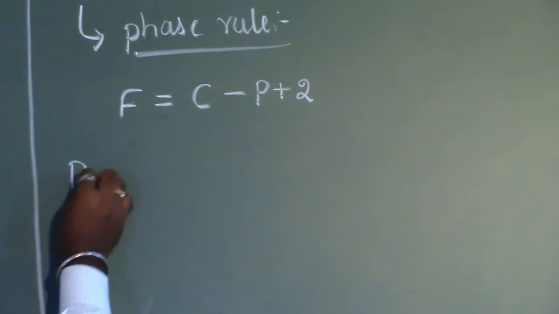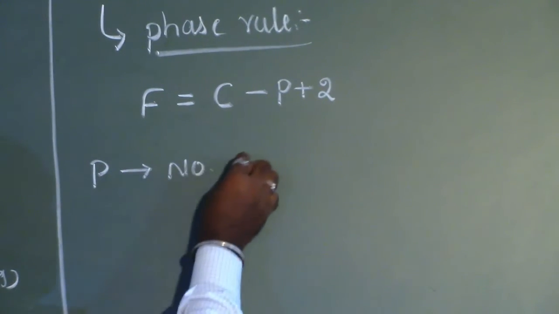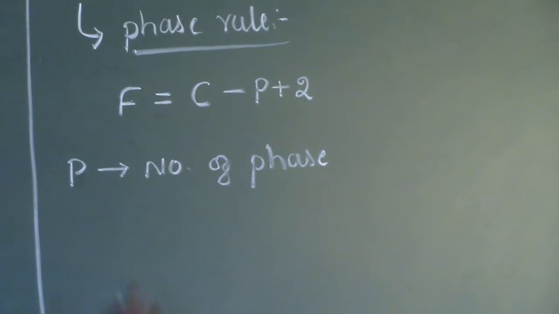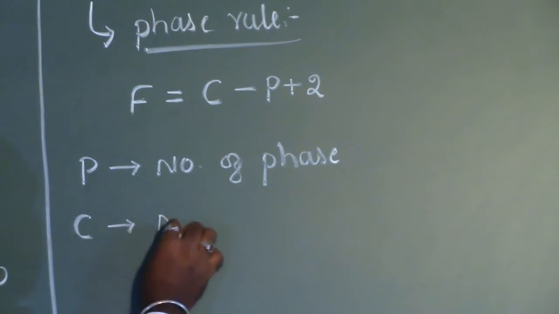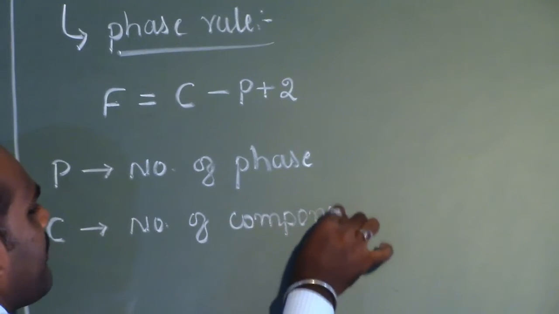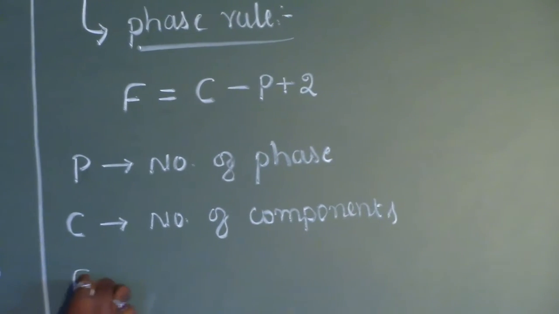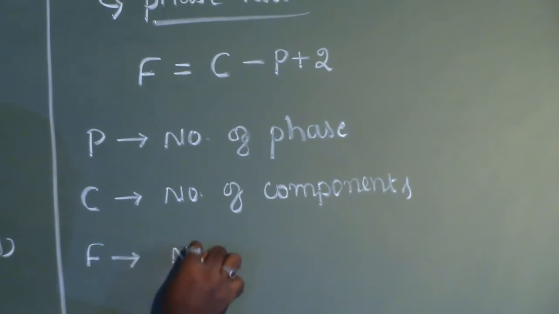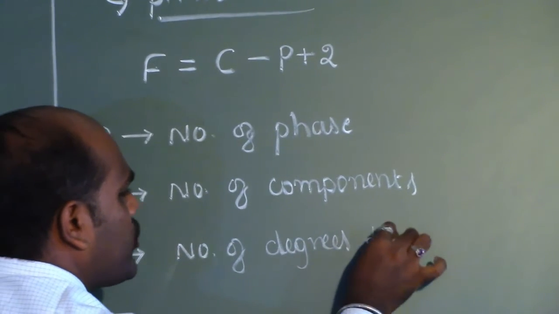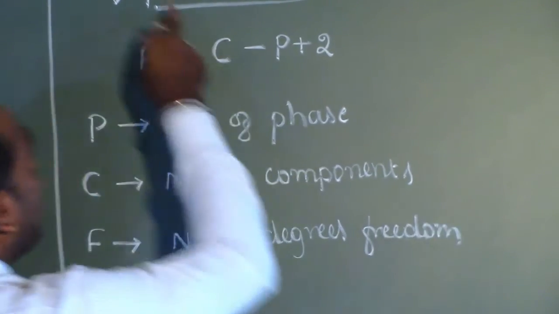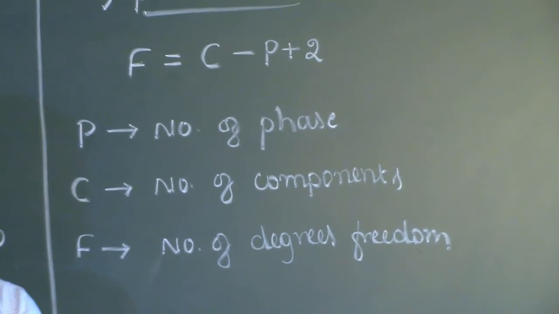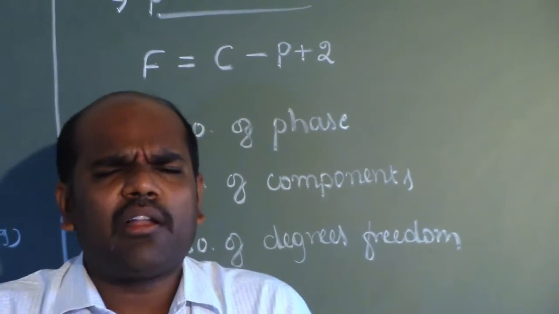Here P is the number of phases present at the state of equilibrium. C is the number of components present at the state of equilibrium. This is the most important factor. And lastly, F is the number of degrees of freedom. This is actually the most important one in the phase rule. So here I said number of degrees of freedom, in the sense, in order to specify the state of equilibrium, or else let me say it in this way.